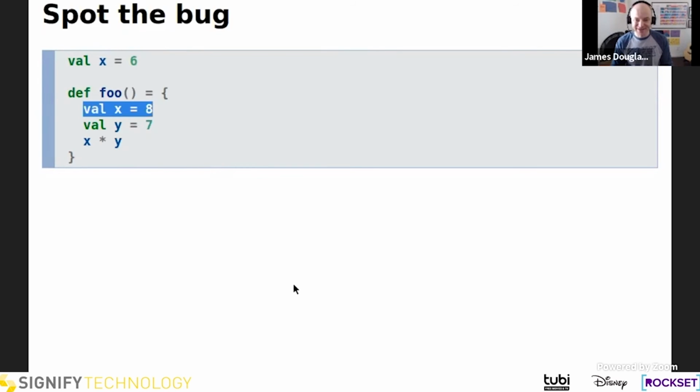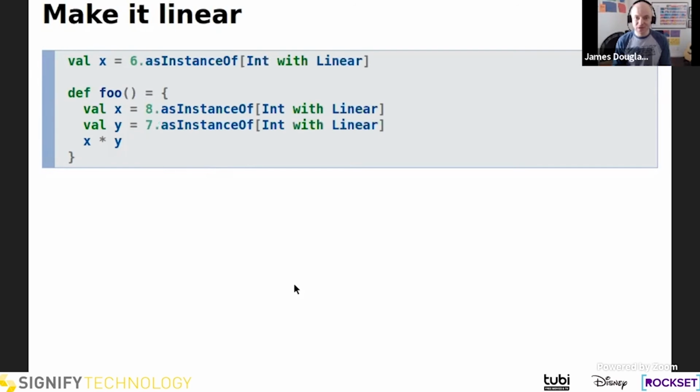to decide by making them linear. So let's do that. Once again, all we've done is change the type of x and y to be, instead of int, int with linear. And we're just doing that by casting. By making these linear, we are telling the compiler, specifically telling Linear Scala, that this x must be used exactly once, this x must be used exactly once, and this y must be used exactly once.